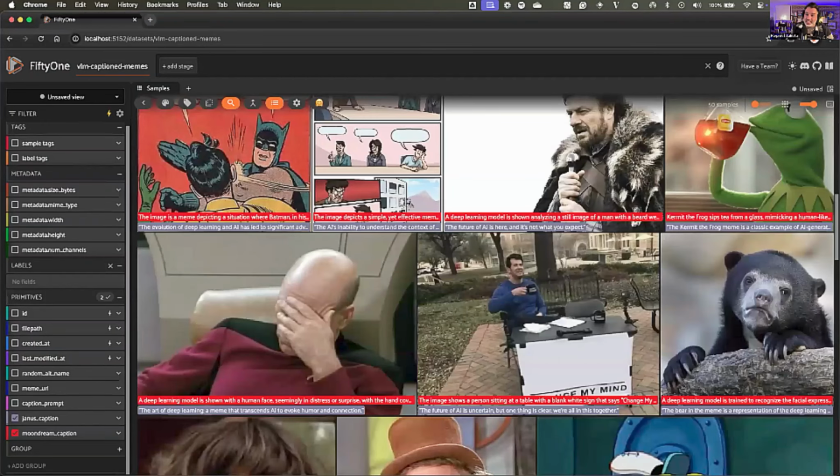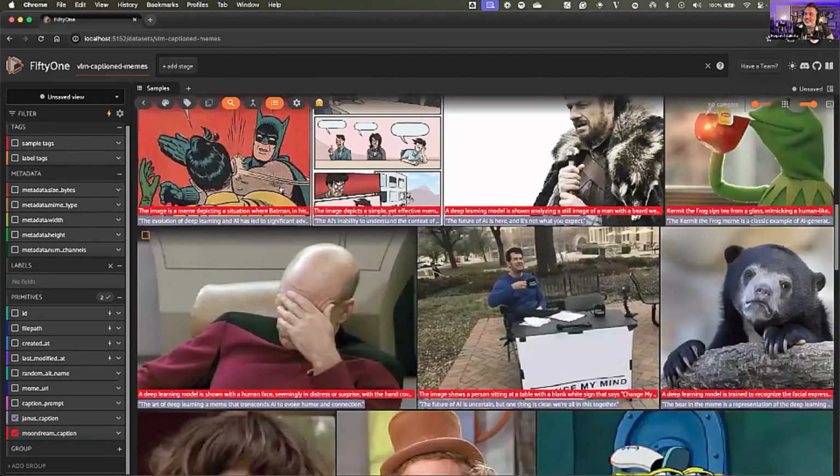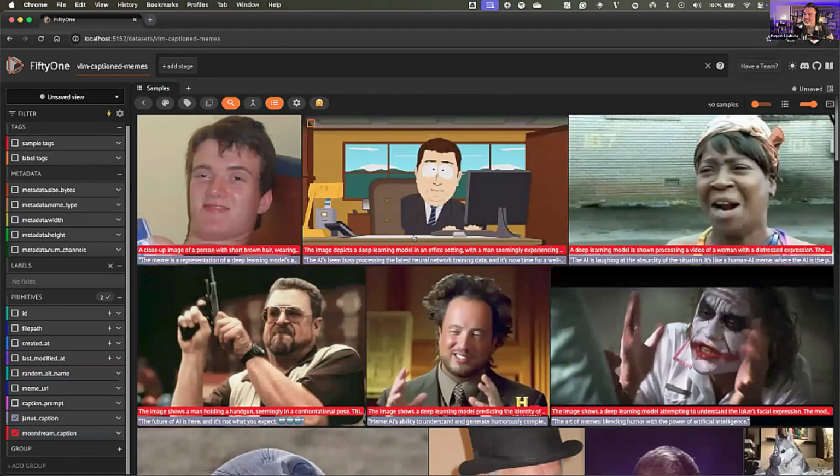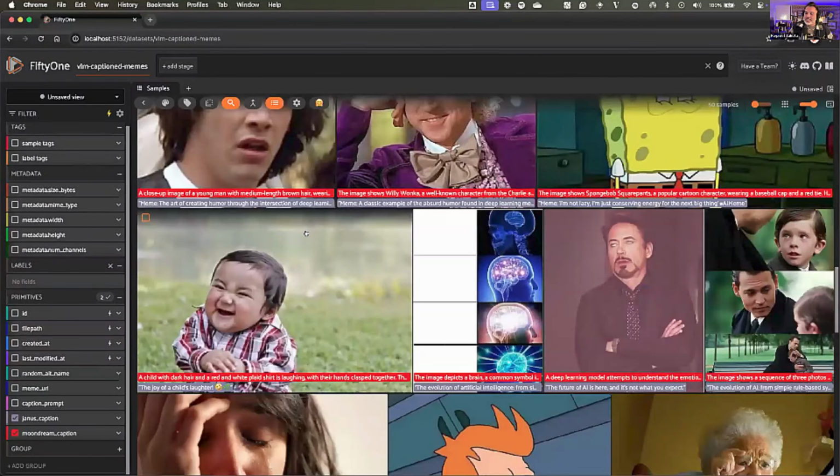If anybody is truly interested in helping me annotate this and helping me create a meme benchmark, I think we have a solid paper on our hands. But that was a real quick introduction into how you can use FiftyOne with vision language models and how you can use the plugin framework. As promised, I'm going to drop a link to the actual blog. Well, it's actually just a GitHub repo for right now. It'll be a blog later today. I encourage you guys to check this out and hack around with it, and join the community and Discord and let me know what you uncover.